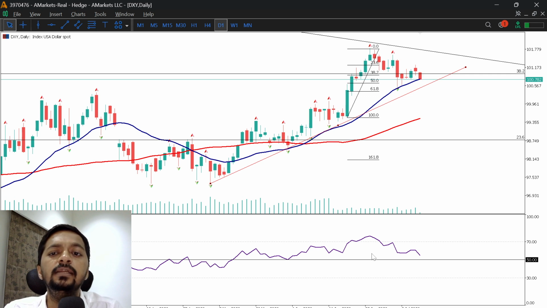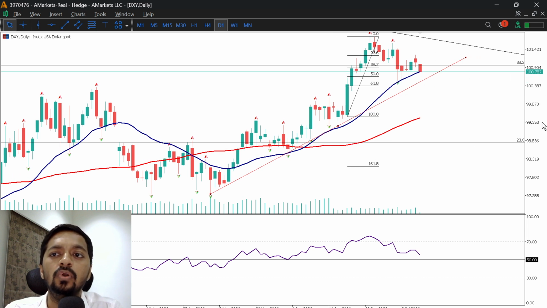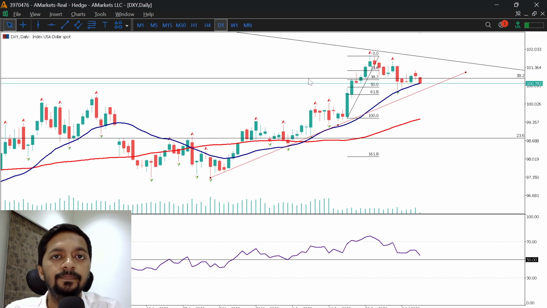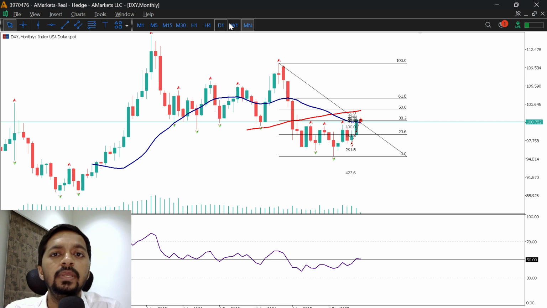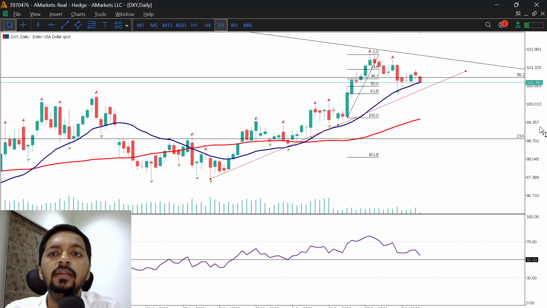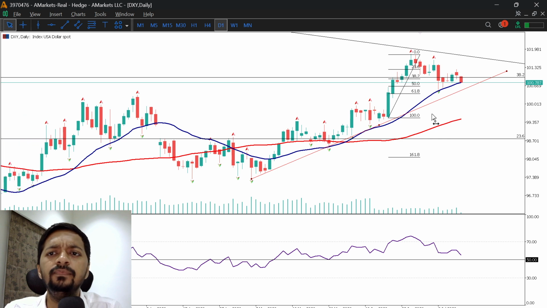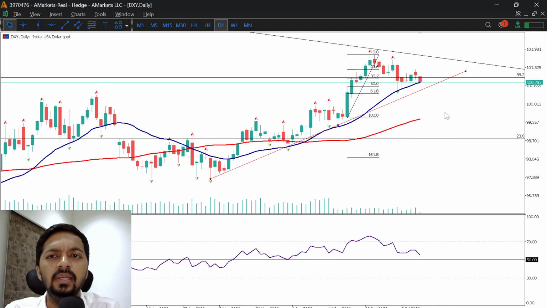If you look at the RSI, there is a formation of hidden bullish divergence at this point. If price is breaking above 101.500, this would trigger this divergence, and then we can expect strong upward momentum in the upcoming session. Now, if you look at the monthly, weekly, and daily RSI, all the time frames indicate that momentum is supporting this upward trend. At this point of time, short term, medium term, and long term, all three trends indicate that the upward trend will continue.